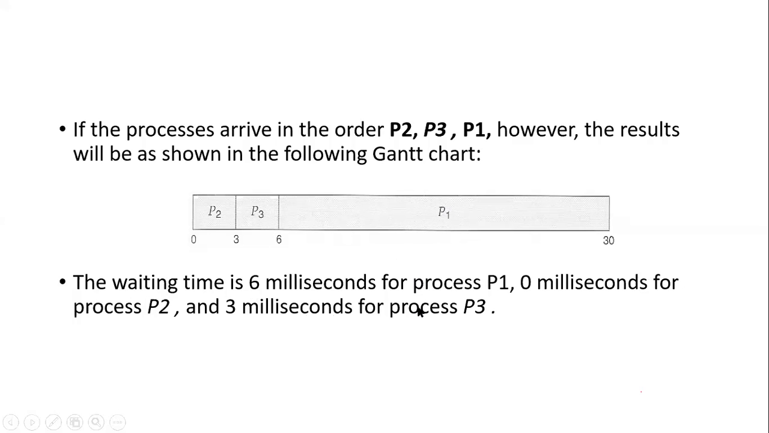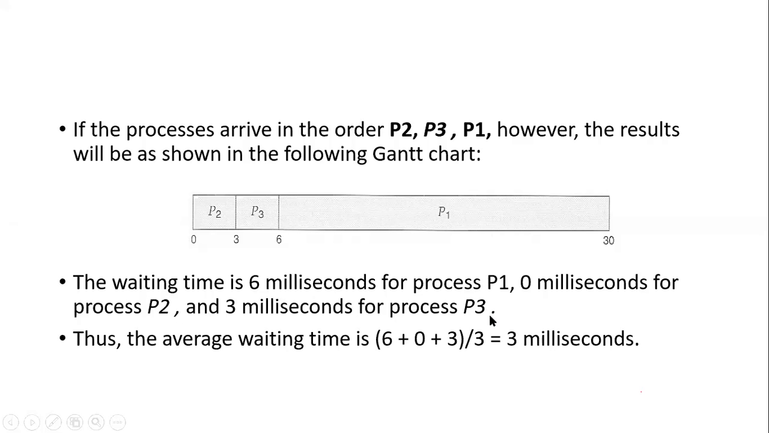So the waiting time is 6 for the process P1, 0 is for P2 because P2 is the first process in the order, and 3 milliseconds for the process P3. Now calculate the average waiting time. Now the average waiting time is 3.